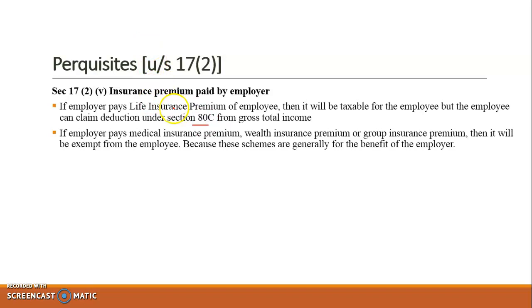So in case अगर employer life insurance premium दे रहा है employee का, then it will be first added in the taxable salary of the employee and then later on it will be allowed as deduction from the gross total income. क्योंकि life insurance premium में जब कुछ भी अनहैपनिंग हो जाती है, कुछ भी मिसहैपनिंग हो जाती है, सॉरी, with the employee, on that case जो भी अश्योरेंस या जो भी अमाउंट आता है इंश्योरेंस का, that is given to the family of the employee. So in any ways this is the income of the employee which should be added in the salaries, but deduction मिल जाएगी.